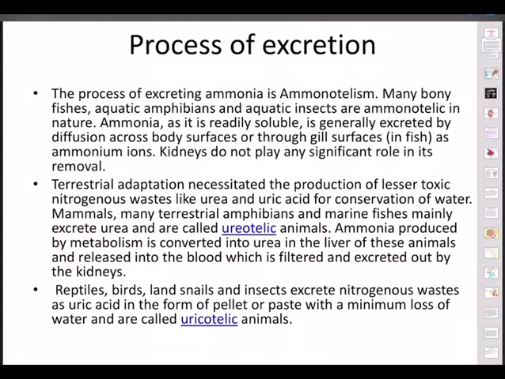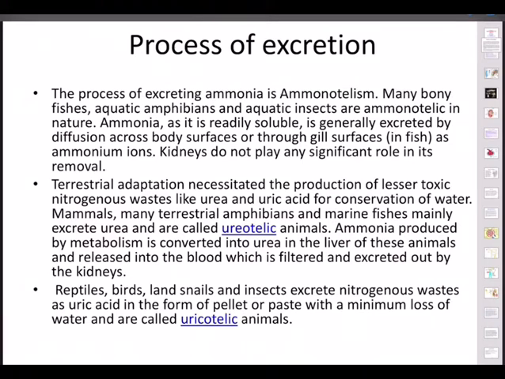As all of you know, excretion is the removal of metabolic waste produced in the body during metabolism of substances that we eat. What do you eat? We eat food, and the food will be in the form of carbohydrates, fats, proteins, nucleic acids, amino acids. So when all these undergo metabolism, metabolic waste will be formed, and throwing out these metabolic wastes that are formed inside our body to outside is excretion.